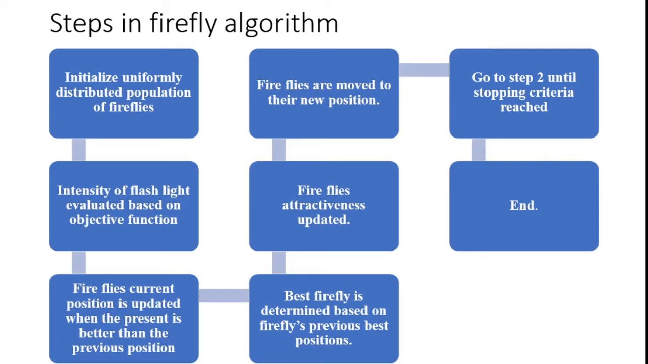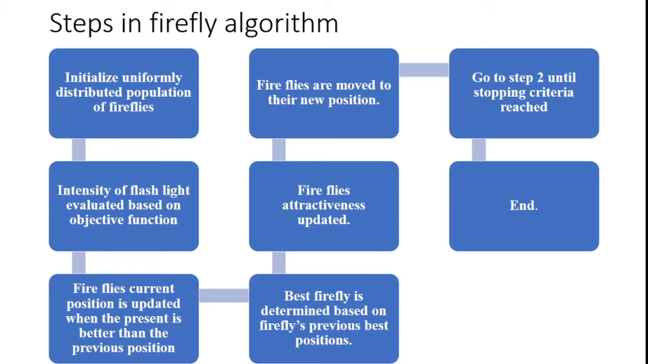So, steps in the firefly algorithm. It is normal, as in the genetic algorithm and other optimization techniques. Initially, a uniformly distributed population of fireflies is generated with the aid of random numbers, and the intensity of flashlight is also important here, which is the difference from other algorithms. Intensity of flashlight is evaluated based on the objective function, and then the firefly's current position is updated when the value is better than the previous position. This is how it moves from previous position to current position.